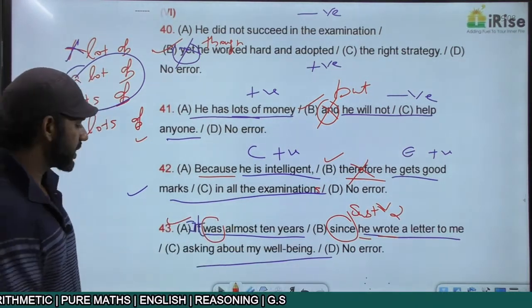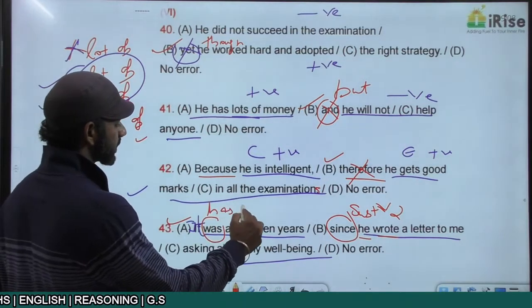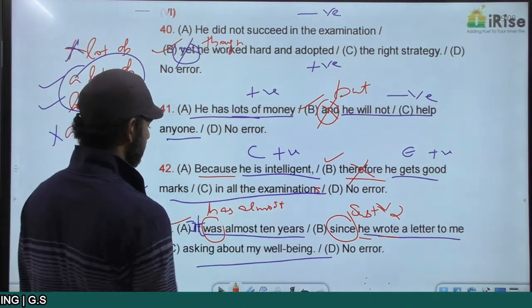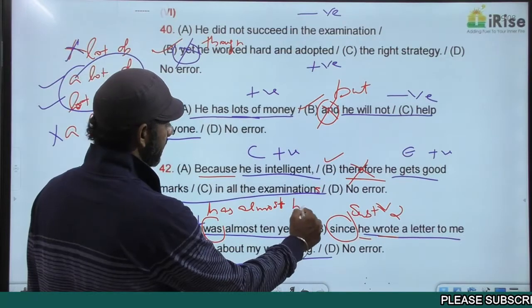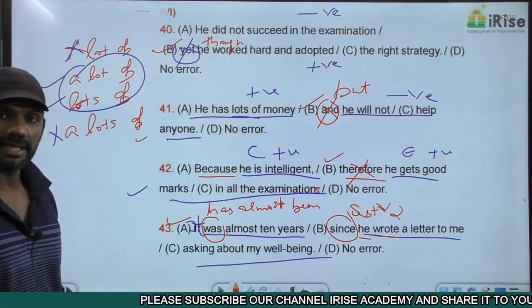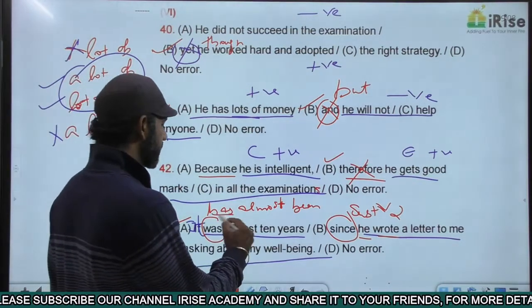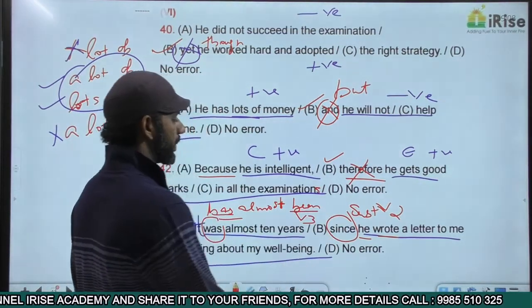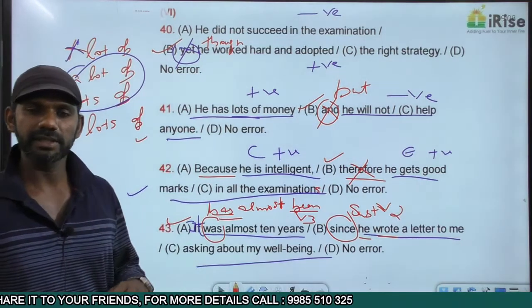The correct sentence must be, it has almost been 10 years. Has almost been is has plus V3. Been is V3 here and has plus V3 is present perfect.